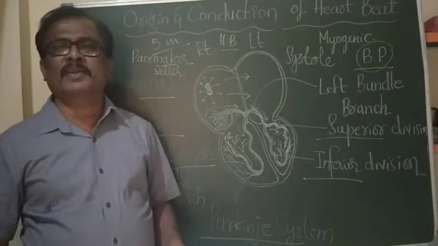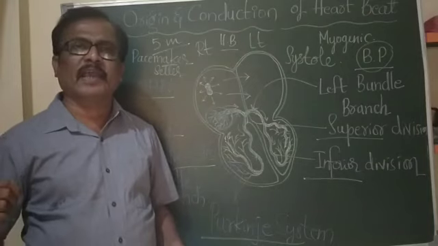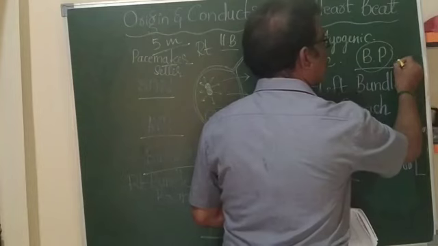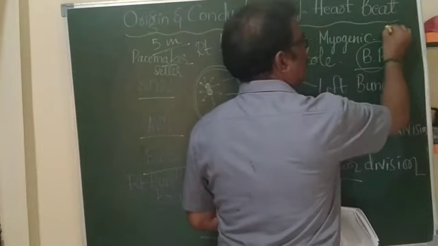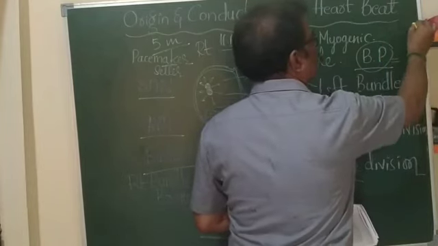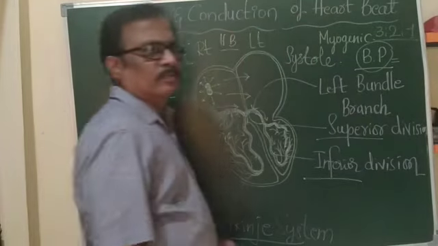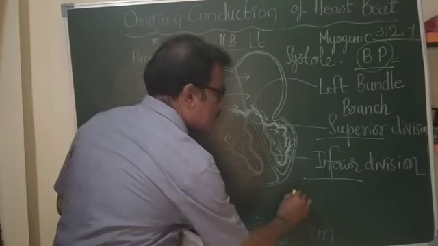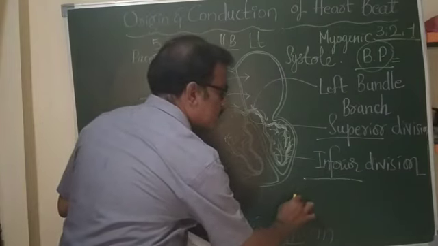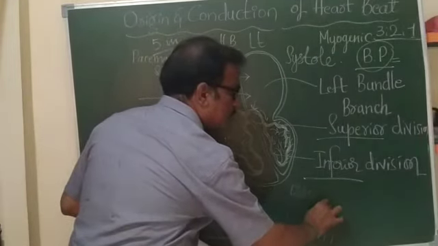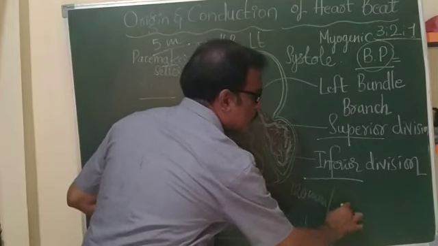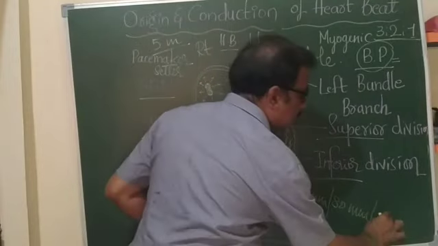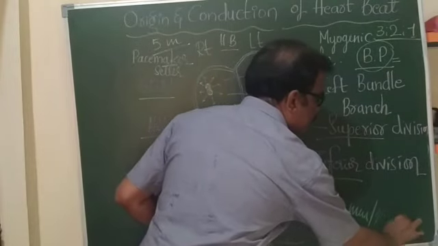So the relation between SP, DP and PP in adult human beings, in a normal person, is in the ratio of 3:2:1. 3:2:1 means SP is 120 mm of Hg, DP is 80 mm of Hg, and PP is 40 mm of Hg.